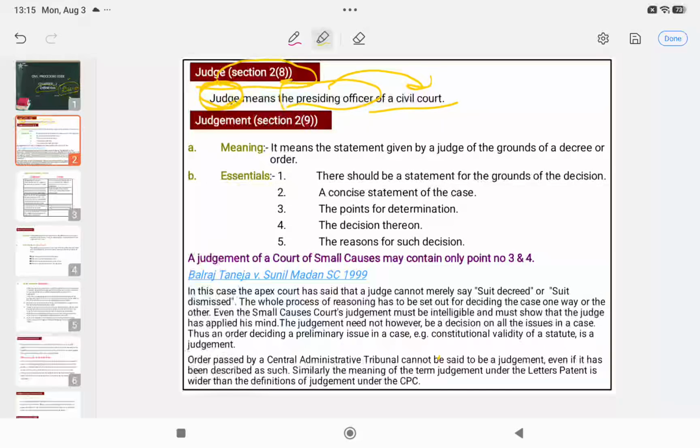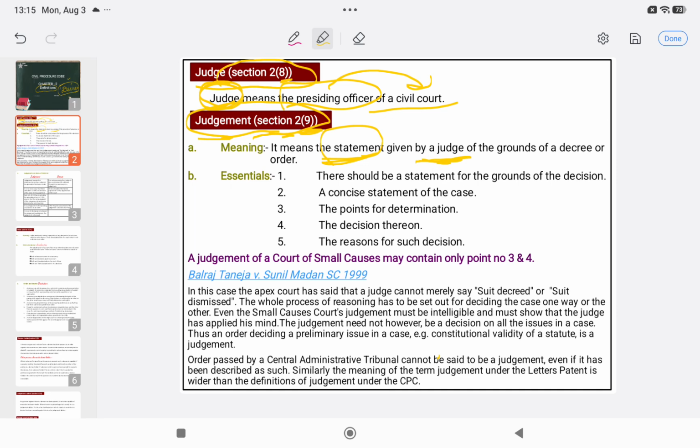per the Civil Procedure Code. Now, what is the meaning of judgment and where is it defined? The judgment, which precedes the decree, is defined in section 2, clause 9. What is the meaning of judgment? Judgment is always a statement given by a judge who is the presiding officer of the civil court.